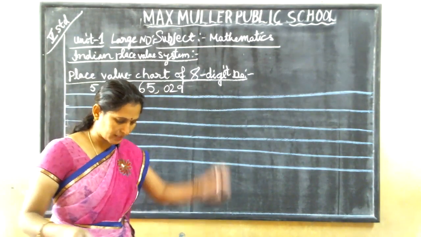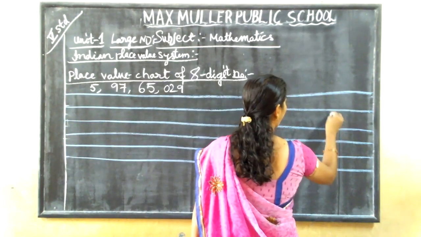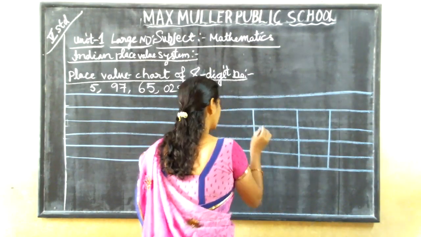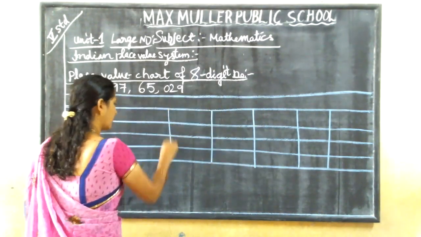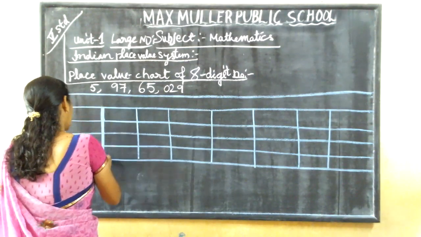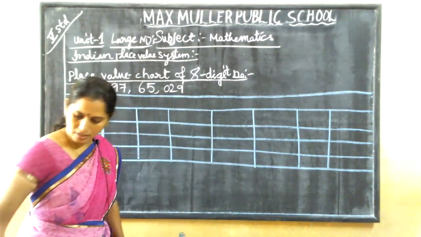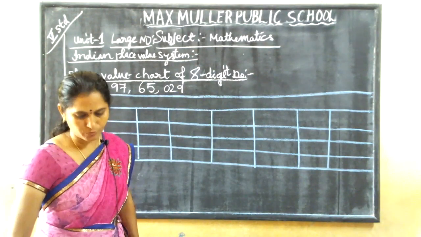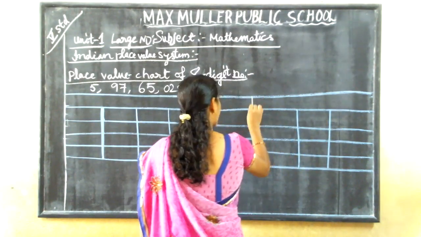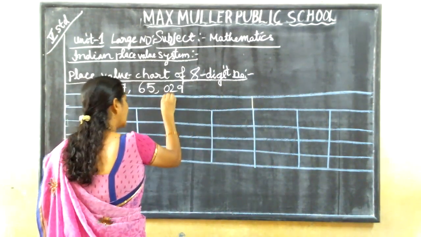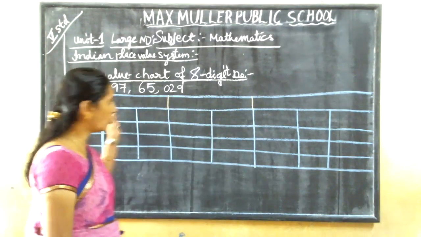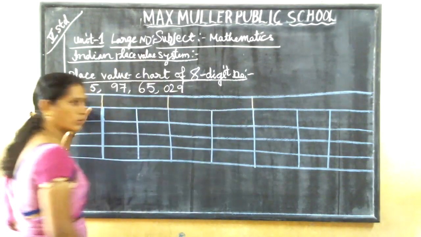So now we have to divide this into groups. Okay, 1, 10, 100, 1,000, 10,000, lakhs, 10 lakhs, crore. Now we are having 4 groups. Ones, tens, hundreds will be one group. 1,000, 10,000 will be second group. Lakh, 10 lakh will be third group, and crore will be another group. 4 groups. Now see, 1, 2, 3, 4 groups.